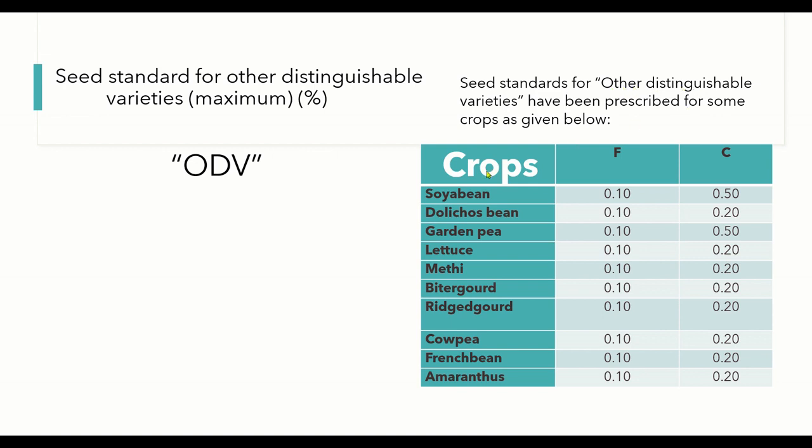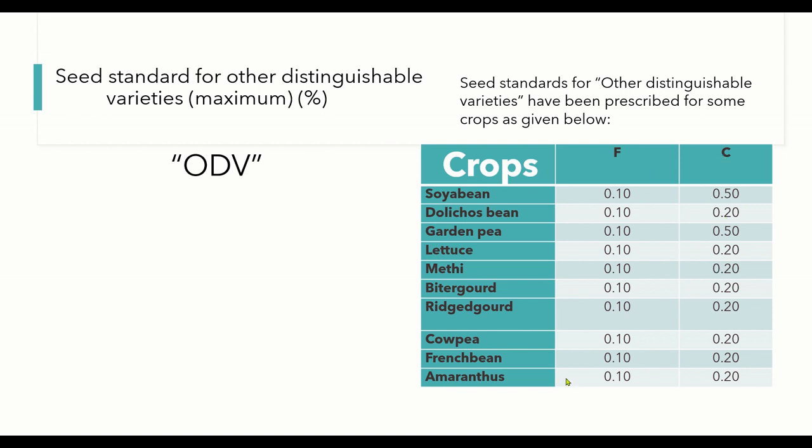The standards we have given here are for limited crop plants, such as soybean. For soybean, 0.1% other distinguishable seeds are allowed in foundation seed, and 0.5% for certified seeds. Likewise for dolichos bean, 0.1% other distinguishable varieties are allowed in foundation seeds, while 0.2% ODV are allowed in certified seeds.